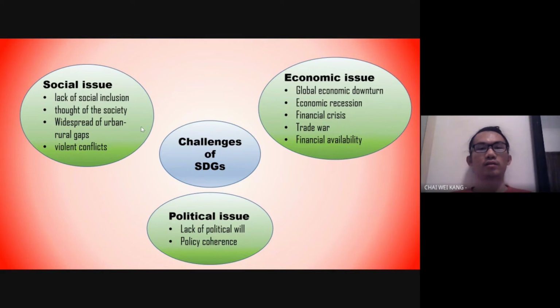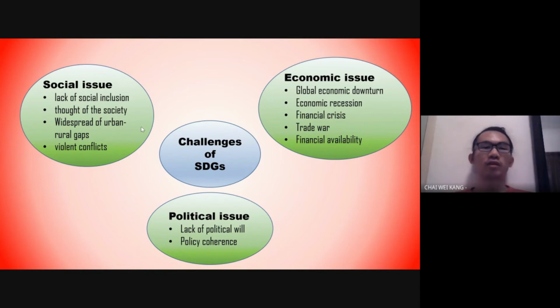Hello everyone. We can view the challenge of SDG from three big sectors, which are social issues, economic issues, and political issues. For the social issues, the community has a lack of social inclusion in the SDG. Other than that, the thought of the society is also influenced by the historical, cultural, and religious background, which makes them hard to accept the SDG.